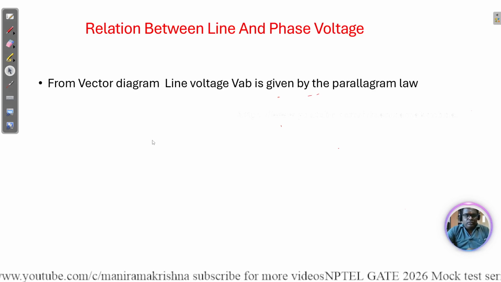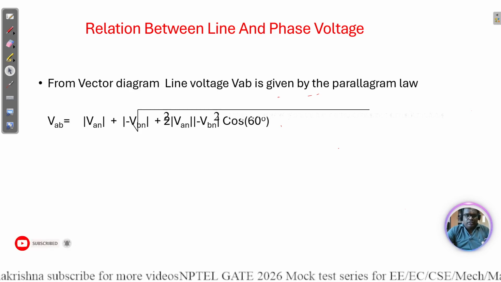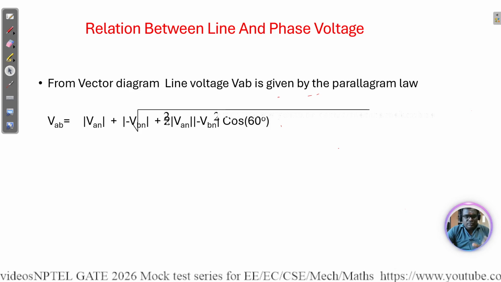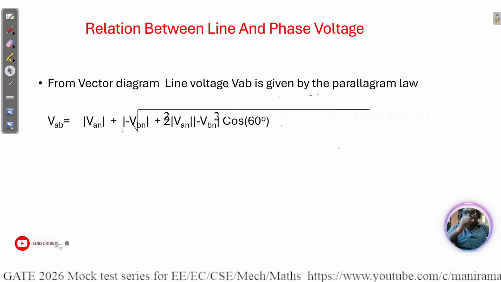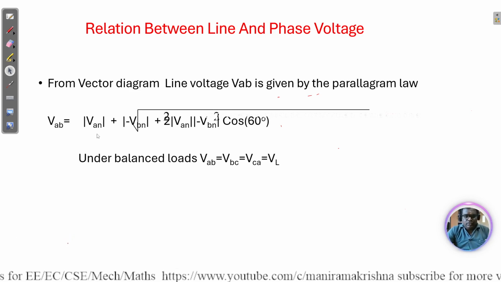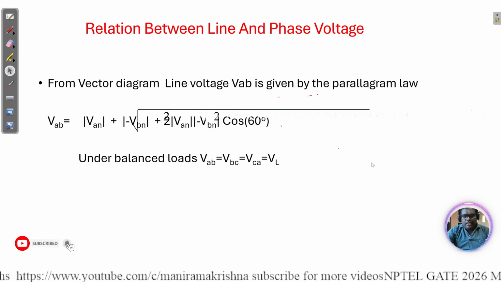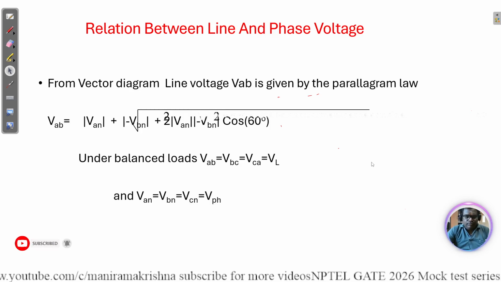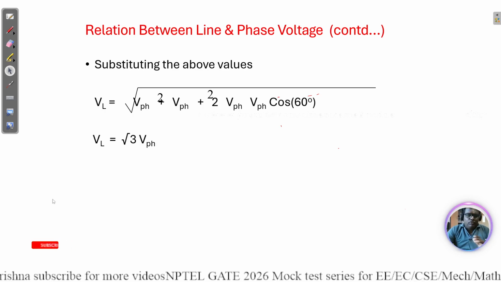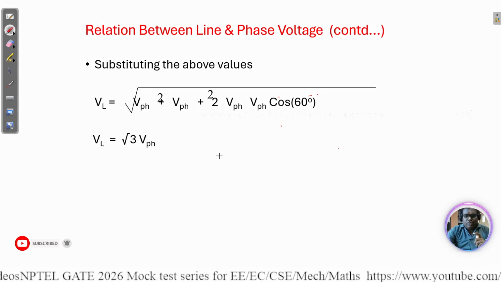So here is the line voltage. VAB is the vector. It's a mathematical representation with somewhat of a mistake, so you may check it. Under balanced load condition, VAB, VBC are called line voltages. But here the thing is that line voltage is equal to root 3 times the phase voltage. Those are two things we need to remember.